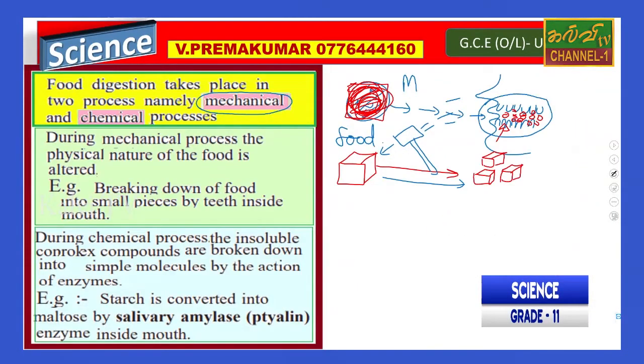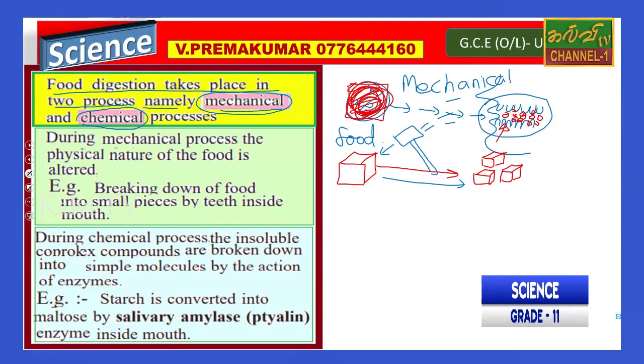Sorry. Mechanical digestion. What is it when you grind it? So food digestion takes place in two processes, namely mechanical and chemical processes. After that, what happened?